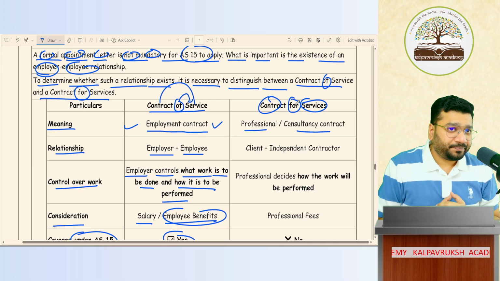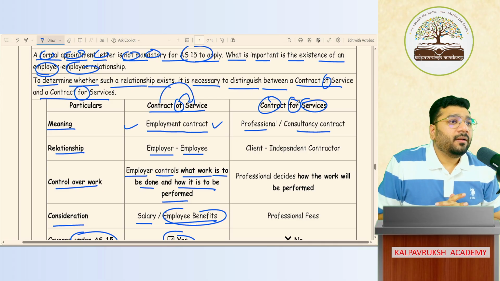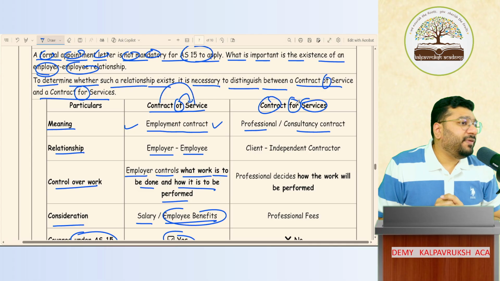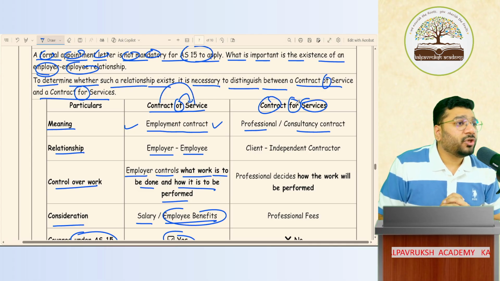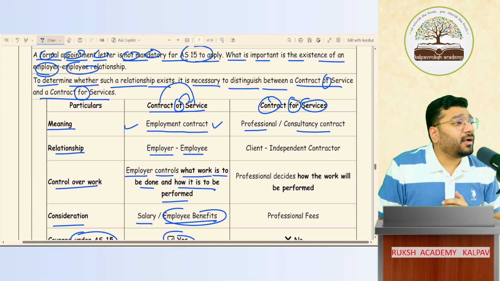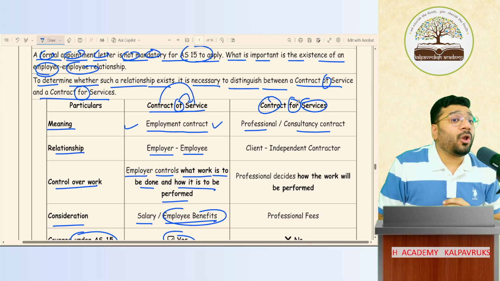Okay. Second example. I'm a company, a big company, but I feel that there are a lot of leakages in the way the accounting has been done. So I'm deploying one chartered accountant to carry out internal audit for my organization.